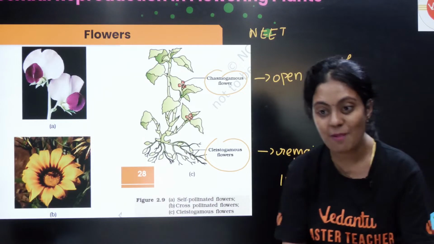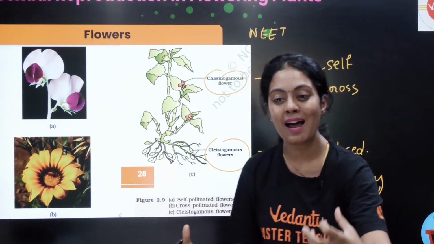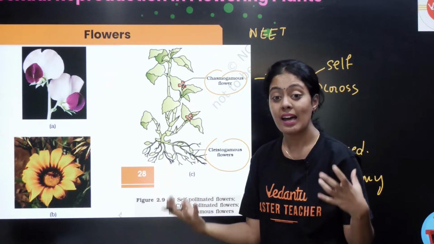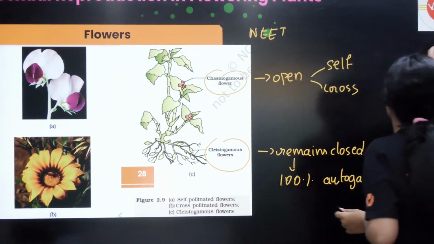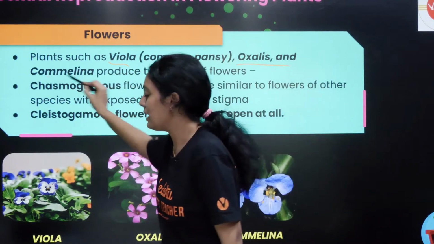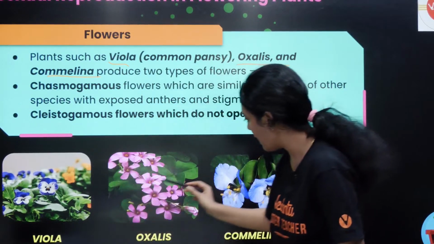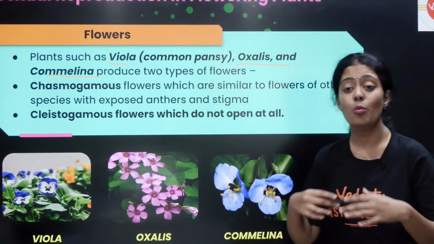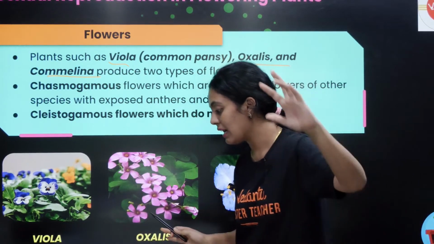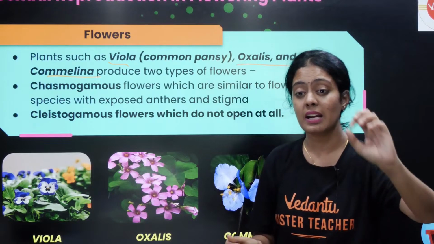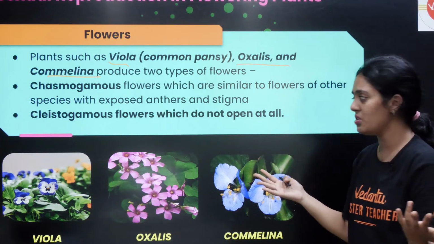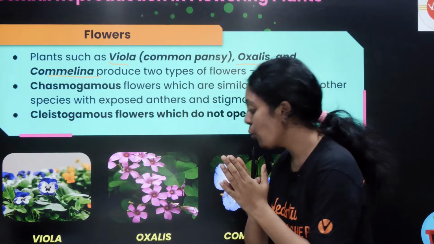Okay, ரொம்ப ரொம்ப முக்கியம் NEET exam க்கு clistogamous and chasmogamous. Okay, so இது வந்து ஒரே plantல, இதுதான் highlight-ஏ, ஒரே plantல chasmogamous flower இருக்கும், clistogamous flowers இருக்கும். Okay, example is, you have certain examples, viola, oxalis and commelina. Very very important. இந்த viola, oxalis and commelina, they have both chasmogamous and clistogamous flowers. Am I clear pasangla? Ellarku idu purinjada? So chasmogamous na enna? The flowers which are similar to flowers of other species. They have exposed anthers and stigma. Clistogamous flowers, they do not open at all.